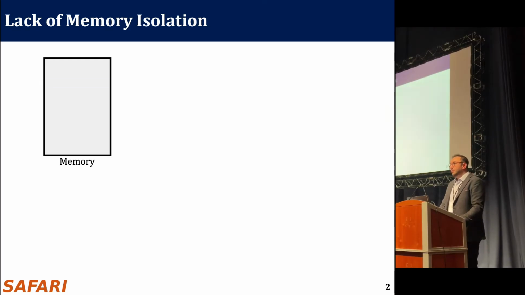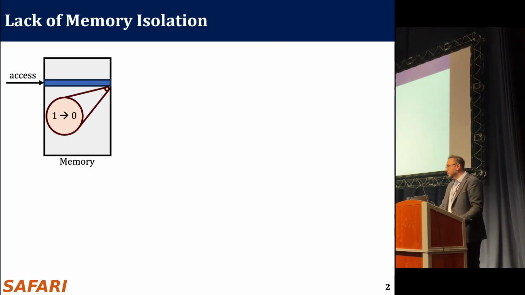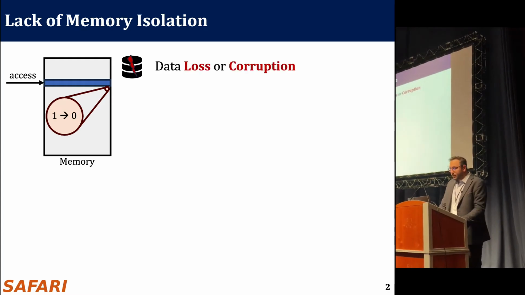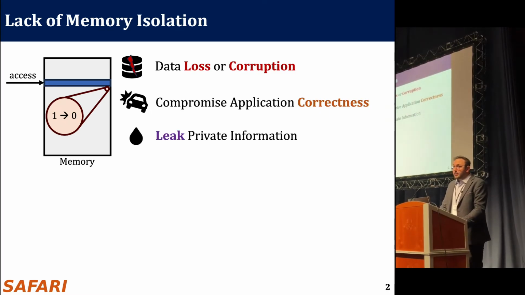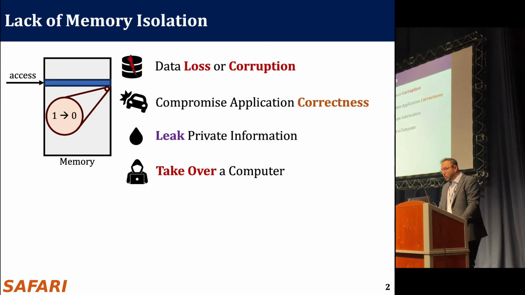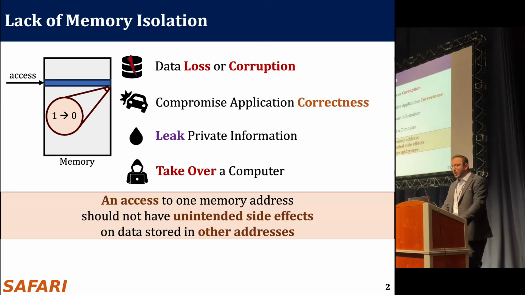So imagine you have memory and you access a region in this memory, and your access causes some bit flips in other regions of this memory that you didn't access. When such a thing happens, it can lead to data loss or corruption. It can compromise application correctness. It can be used to leak private data, and it can be used to take over even computers. So the principle of memory isolation dictates that an access to one memory address should not have unintended side effects on data stored in other addresses.